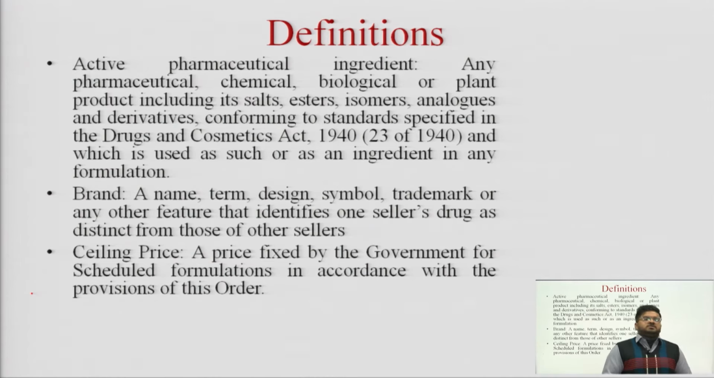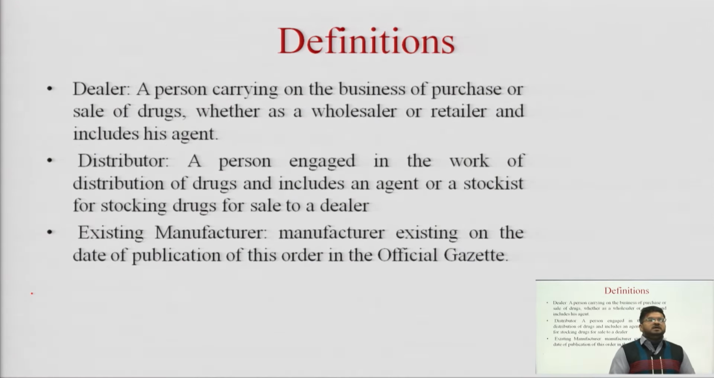According to the Drug Price Control Order, ceiling price is defined as a price which is fixed by the government for scheduled formulation in accordance with the provisions of this Drug Price Control Order. Then another is dealer. Who is a dealer? A person carrying on the business of purchase or sale of drugs, whether as a wholesaler or a retailer, and includes his agent, is called a dealer according to the Drug Price Control Order.